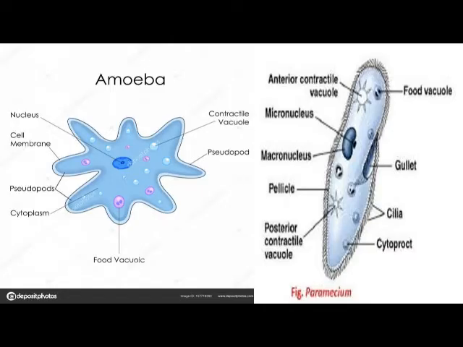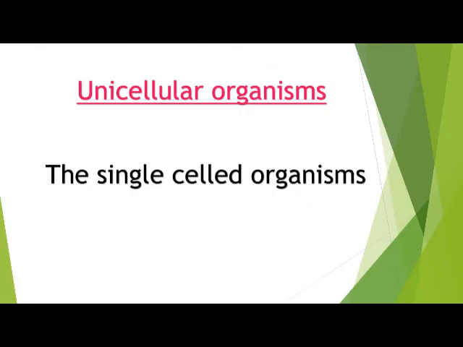Dears, look at the screen. What is this? Yes, it is amoeba and paramecium. Both organisms are made up of a single cell. The single-celled organism is called a unicellular organism. Uni means one, cellular means cell.